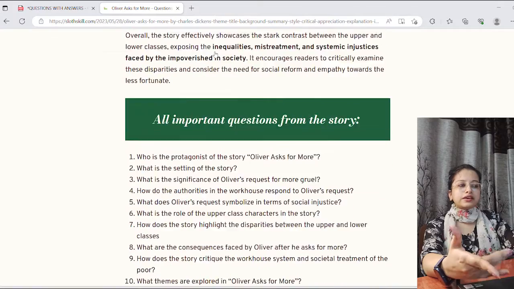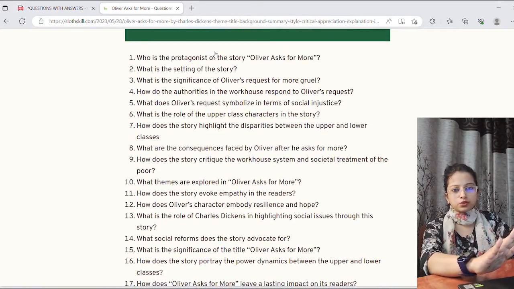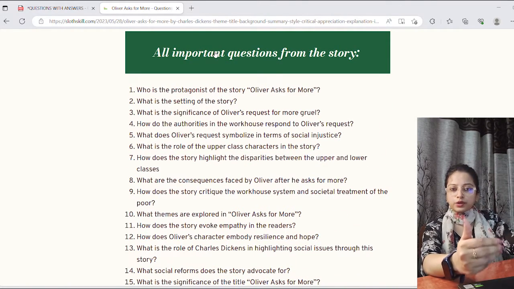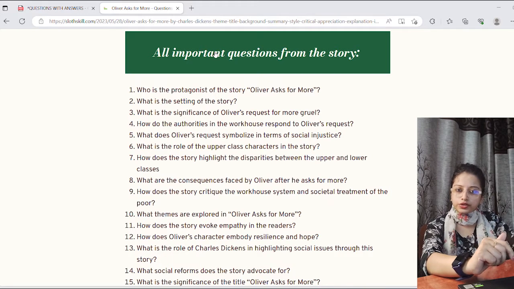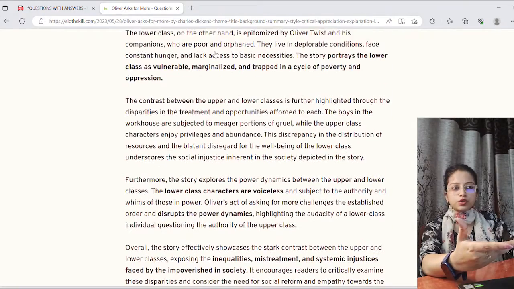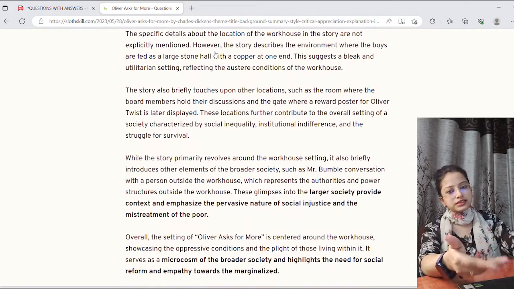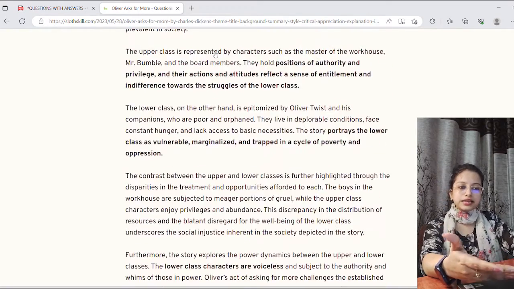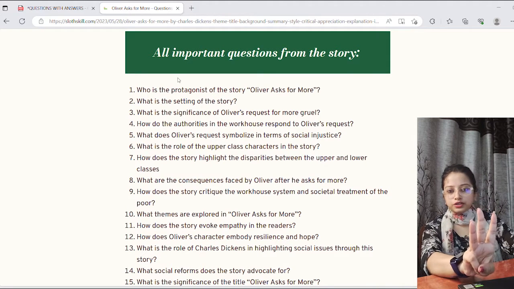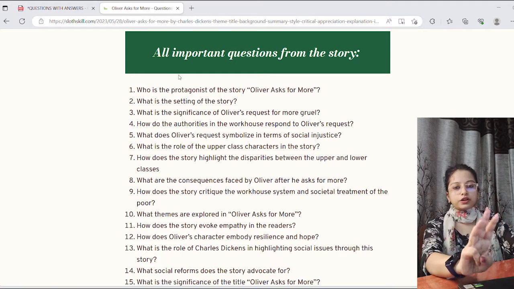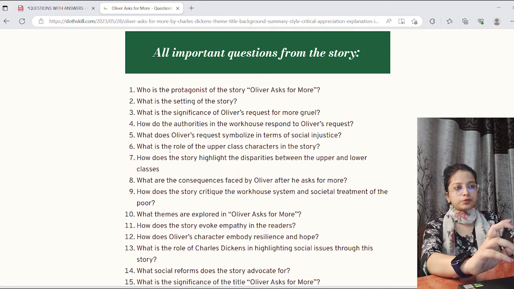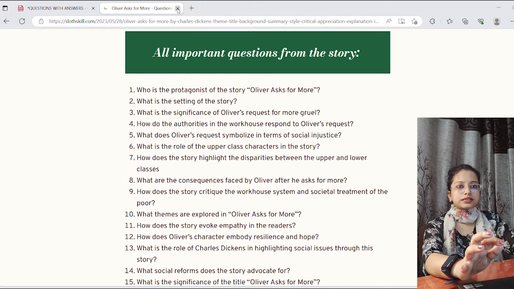Now, I have provided the notes, as you get in a guidebook. You will ask, there are so many questions over here, but the answers are not written. That is why in the channel I'll give you the answers too. You can anyway frame the answers from the notes that I have given, but I will still help you out with the answers to these questions, and that is why we have part 3 of Oliver Twist's chapter, Oliver Asks for More. We will discuss the most important ones from here. Okay, so let us start.